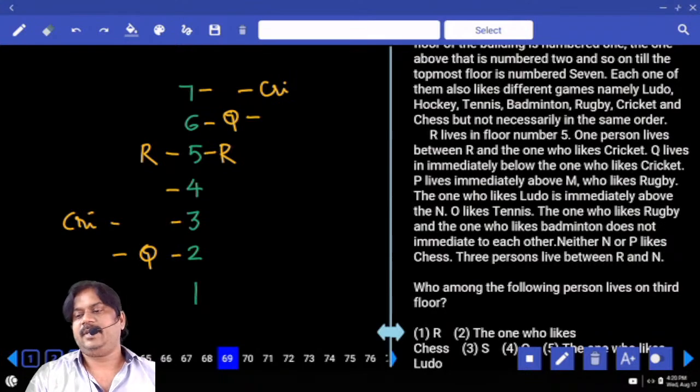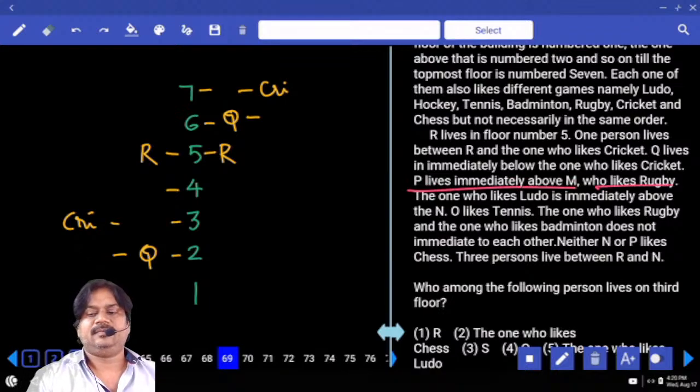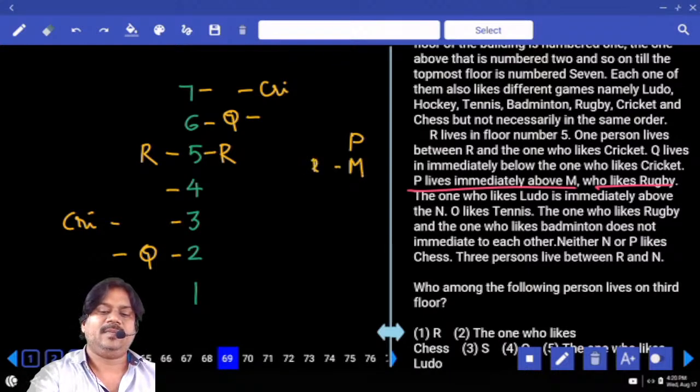Right. So next information, P lives immediately above M who likes rugby. So can we have any confirmation about the place of P and M? No. Wherever you take P, which is immediately above M, M likes rugby. Are you clear about this point?